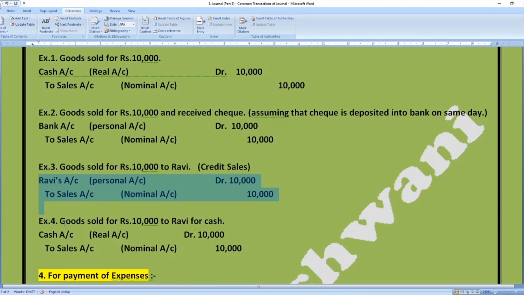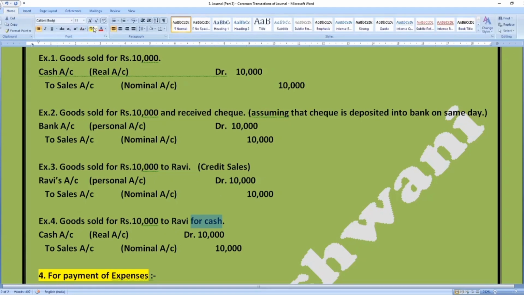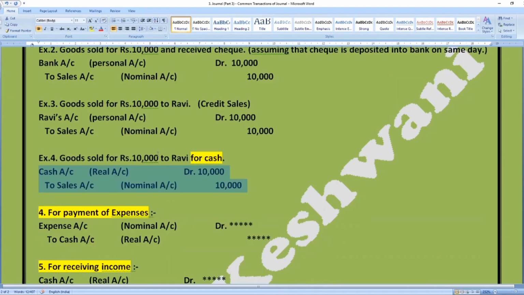Example number 4: goods sold for rupees 10,000 to Ravi. Again, it is similar to a credit sale, but this time it has clearly been mentioned that the sale was made on cash basis, because it is given that Ravi has paid cash to us. So cash account debit to sales account would be our entry for sales.